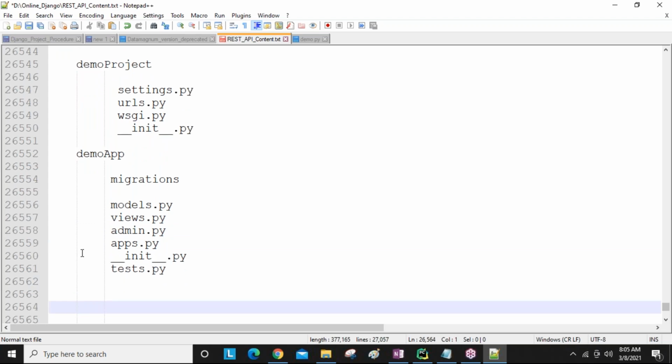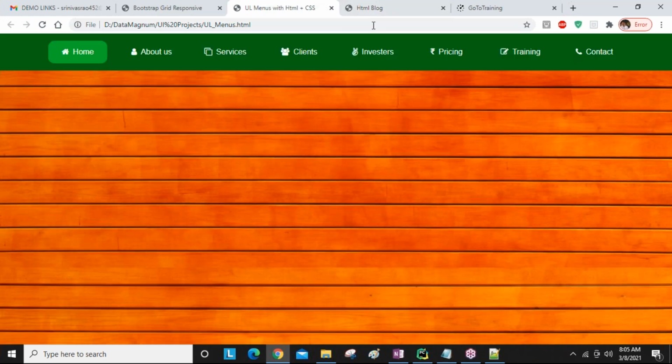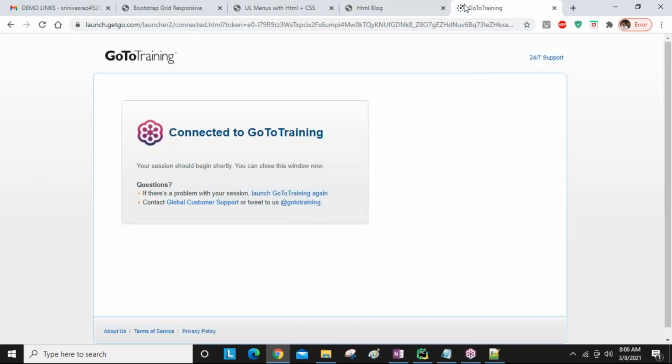And after creating the Django project name and application name, guys, if you want to run your server in the browser, whenever we want to see the outputs, we need to run this server.